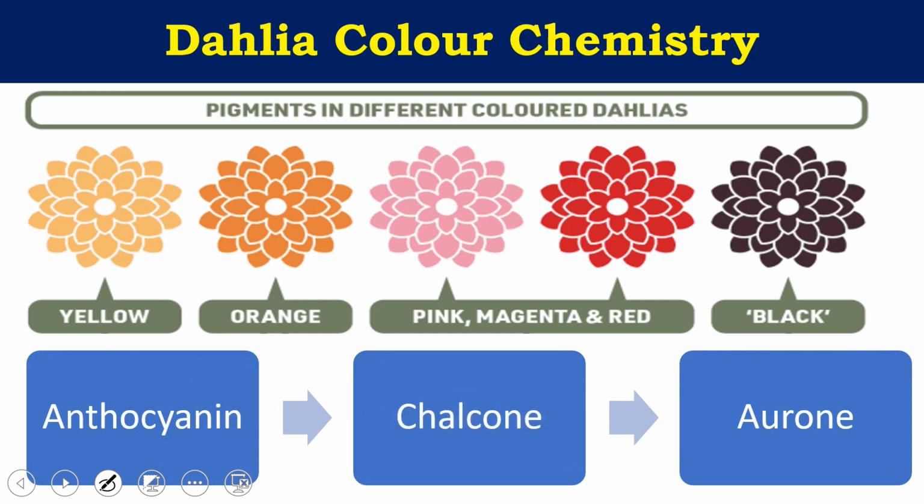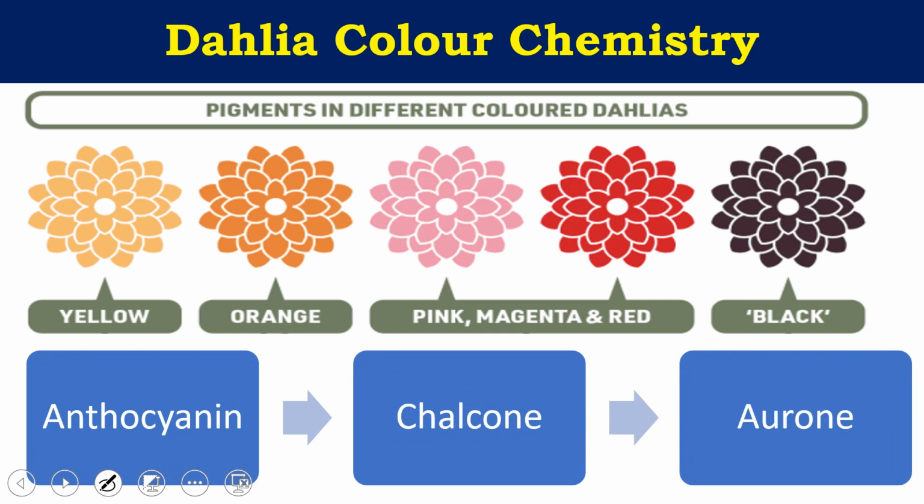These colors come from three important pigment-giving compounds, that is anthocyanin, chalcone, and aurone. These are all interlinked members of a huge range of compounds produced in the plant. Reactions of chalcone can lead to both aurones and anthocyanin.